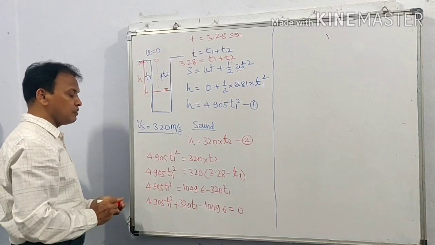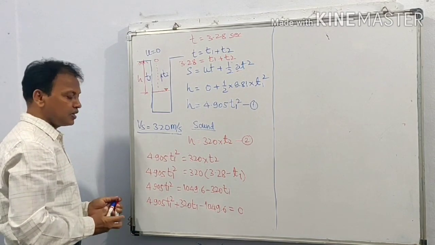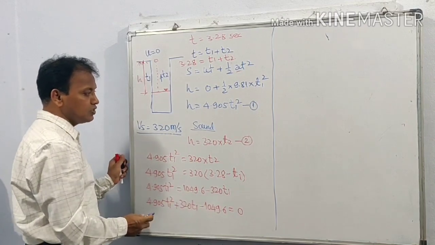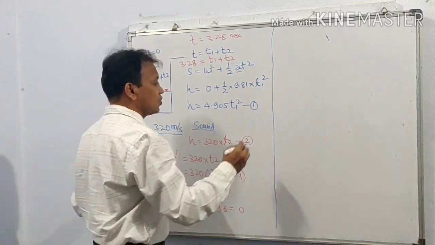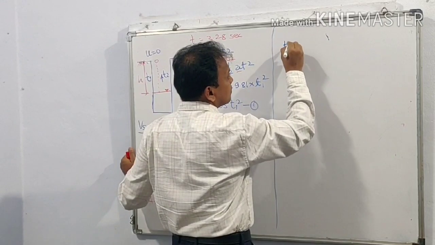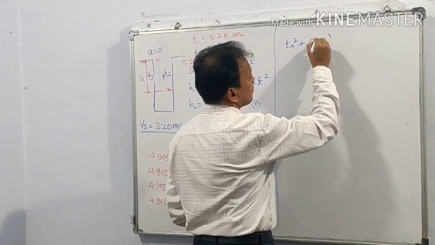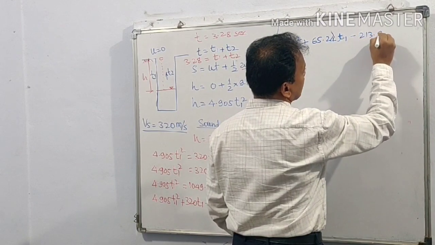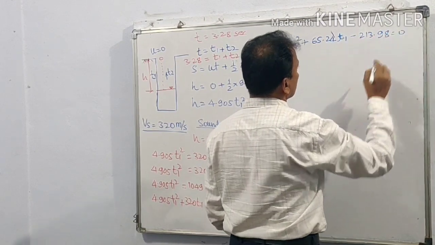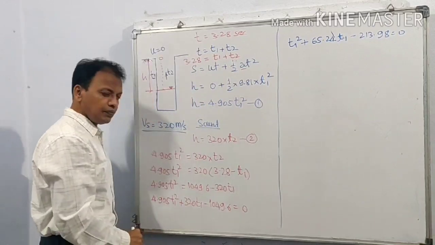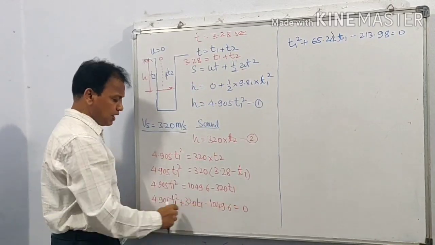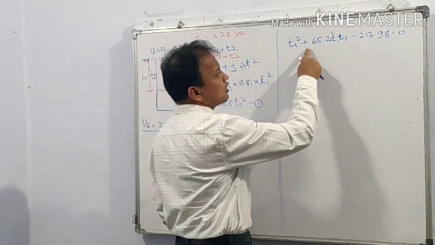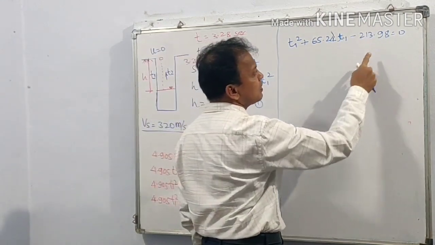So this is a quadratic equation. Dividing the entire equation by 4.905 to simplify, we get t1 square plus 65.24 t1 minus 213.98.